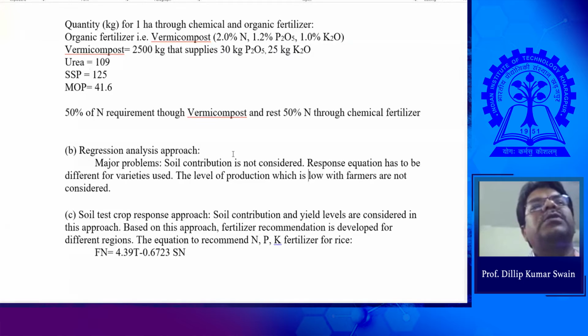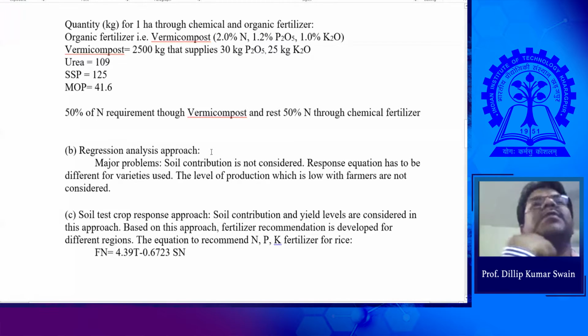This is because the recommendation covers soil of a varying fertility range. For medium fertility, the nitrogen content of medium fertility soils ranges from 280 to 560 kg per hectare. So for any soil fertility, you are giving a particular dose for a particular crop, irrespective of the need of the crops. We don't consider the soil fertility status. We give the blanket recommendations. So we need some improvement. One improvement is the regression analysis approach.